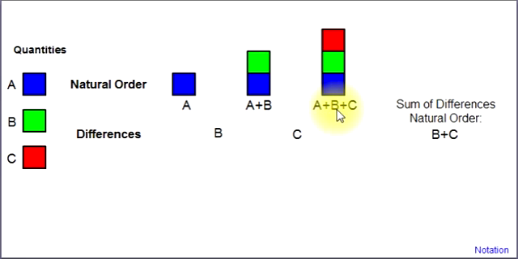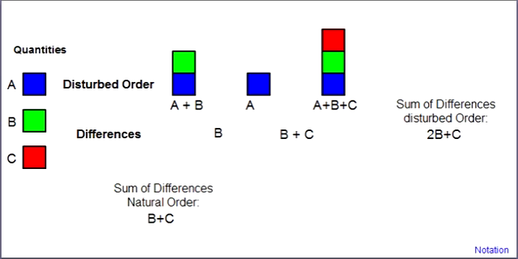And when you create the differences between each of these elements, for instance between the first element and the second element, you have A and A plus B, the difference is going to be B. And for the second step, the difference between the second element and the third element is going to be C. And now when you build the sum of these differences for the entire series, in this case the sum of the differences of this natural order is going to be B plus C.